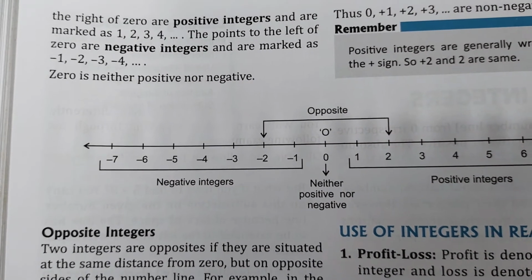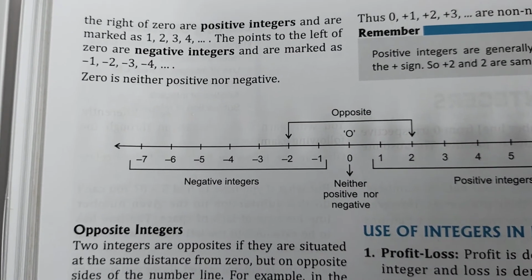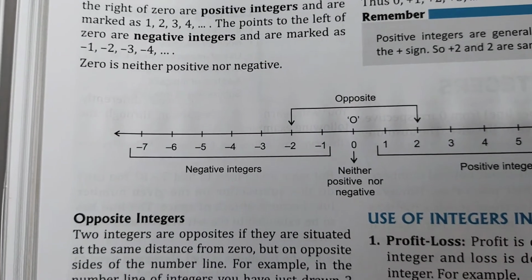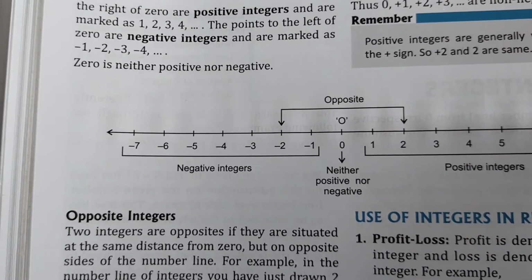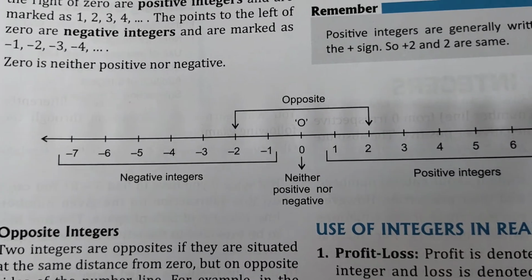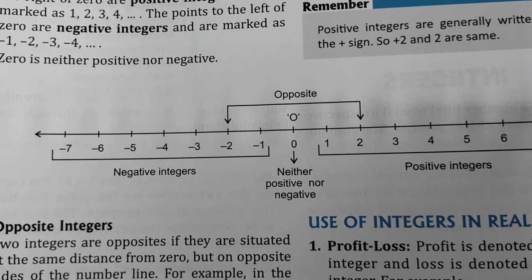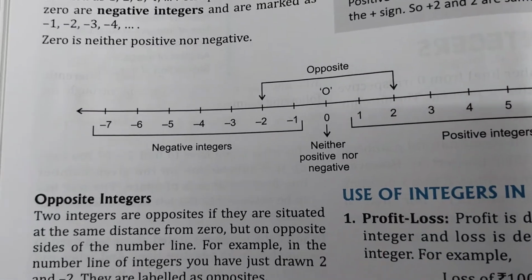So minus 2 is opposite to plus 2, and plus 2 is opposite to minus 2. Plus 1's opposite is minus 1, and minus 1 is opposite to plus 1. Positive numbers are on the right side of 0, negative numbers are on the left side of 0. And one more thing, 0 is neither positive nor negative.